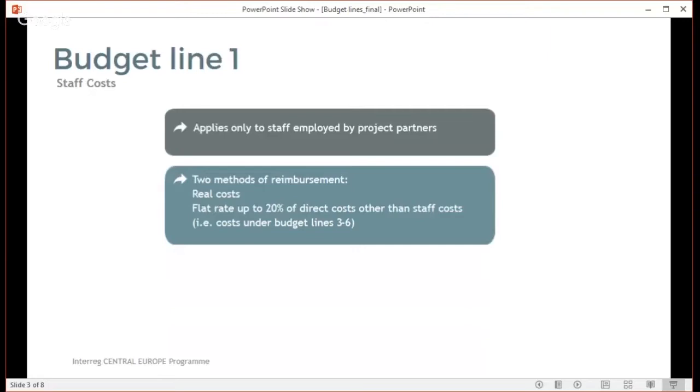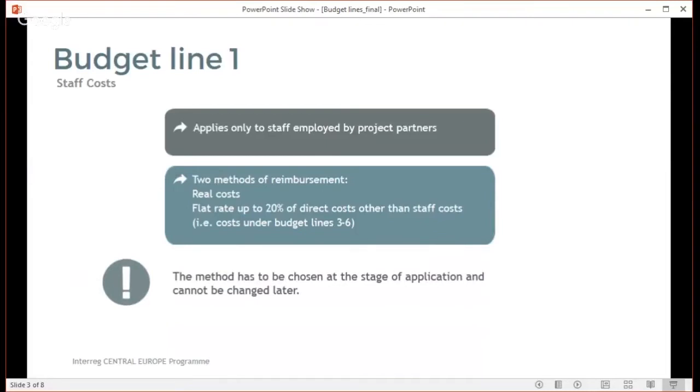This could be a good option in cases the project partner does not have significant partner budget and the administrative effort to report staff costs based on real cost principle is too high, as well as for those project partners with very small number of employees, or in one-man companies where the owners represent the company and work in the project without any employment contract as such. Be aware that the staff cost reimbursement method has to be selected at the stage of project application, and this method cannot be changed, neither during project contracting nor during project implementation.